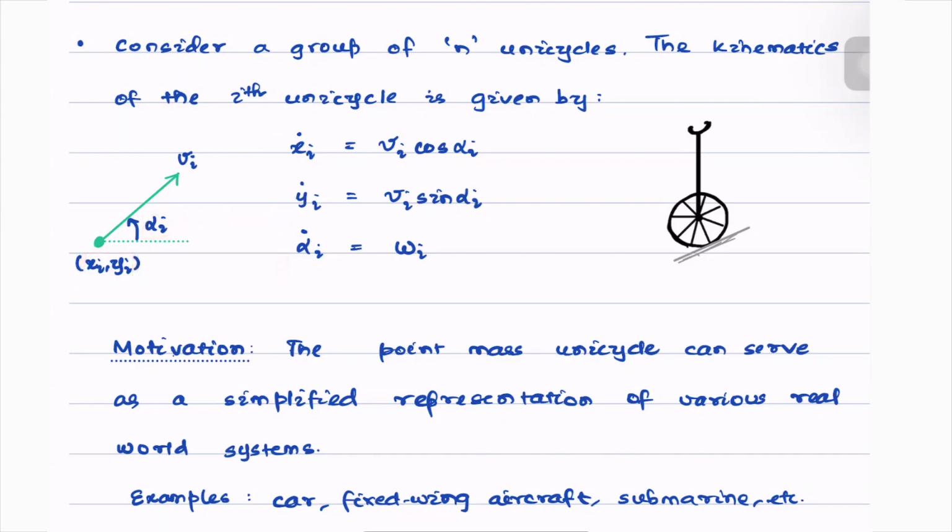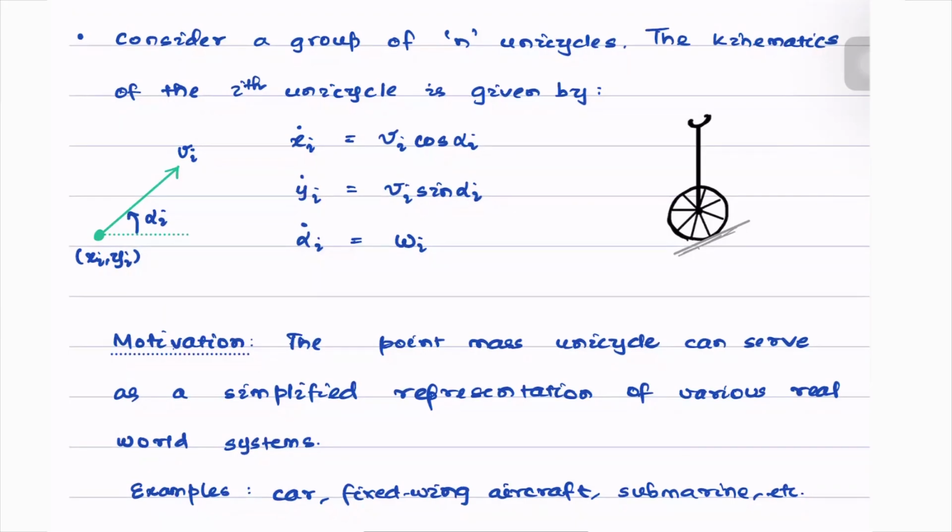So the unicycle system can be used to represent any system which has a heading direction and can turn left or right and move with a certain forward speed. That is precisely the reason why a car, a fixed wing aircraft, a submarine, a bus, a missile, and many other systems like this can actually be represented using a unicycle system. So this is the reason why we are looking at the unicycle.